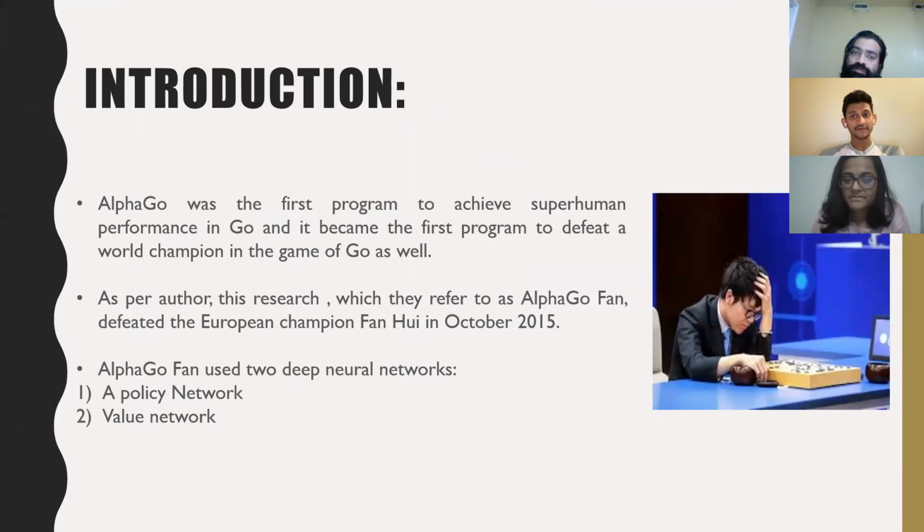Here AlphaGo was the first program to achieve superhuman performance in Go, and it became the first program to defeat the world champion in the game. Recent advances in artificial intelligence have been made utilizing supervised learning systems that have been trained to duplicate the decisions of human experts in computer games like 3D virtual environments, and these systems have outperformed humans.